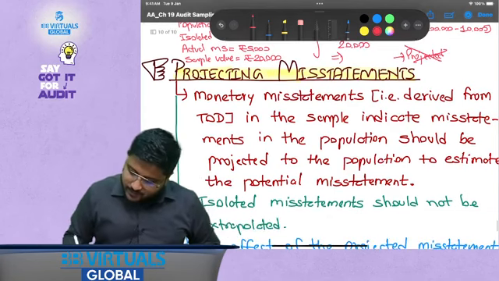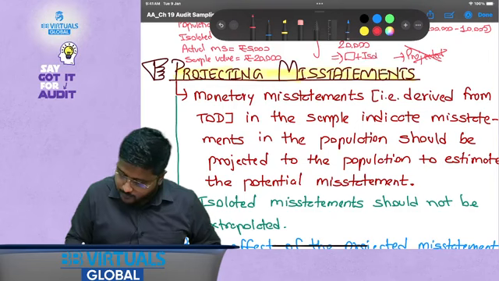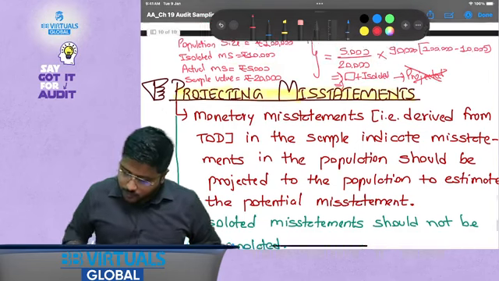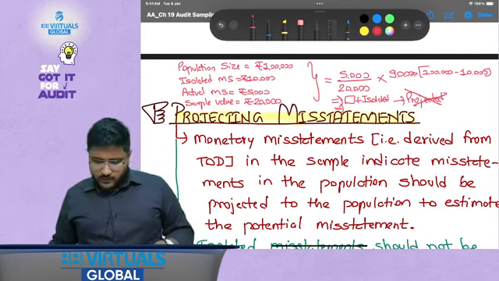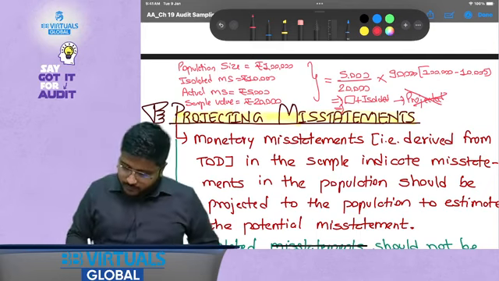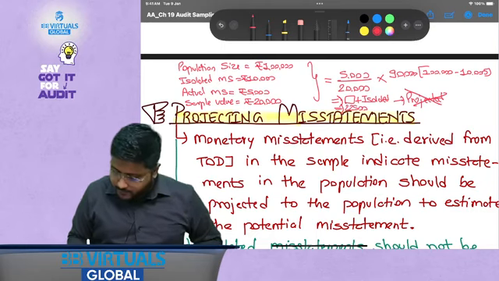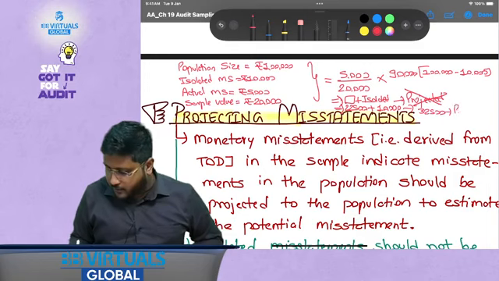Because you also have to add isolated. So 5,000 divided by 20,000 is 0.25. 90,000 multiplied by 0.25 is 22,500. So 22,500 plus 10,000 isolated, that is 32,500, would be called your projected misstatements.